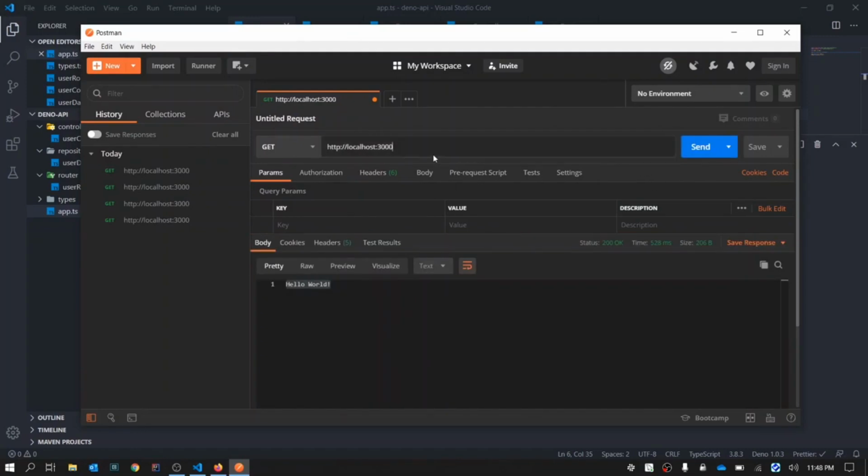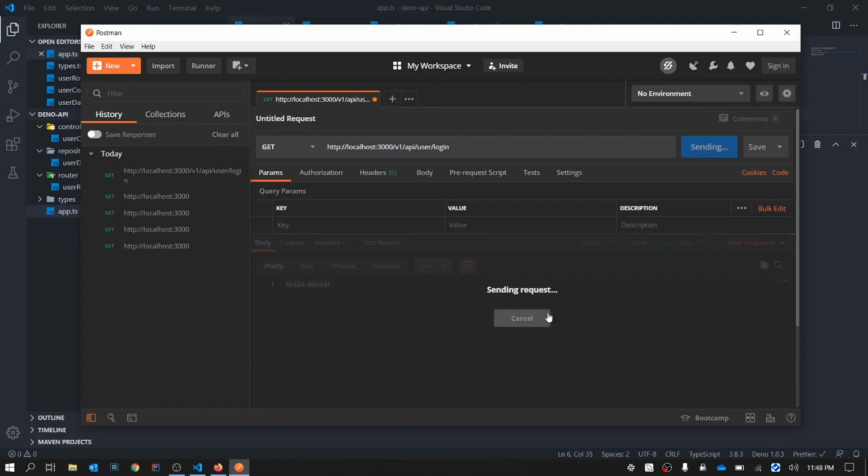We'll cancel this. We'll call slash v1 slash API slash user slash login. Now if we call send, there won't be any response because we didn't send any body.